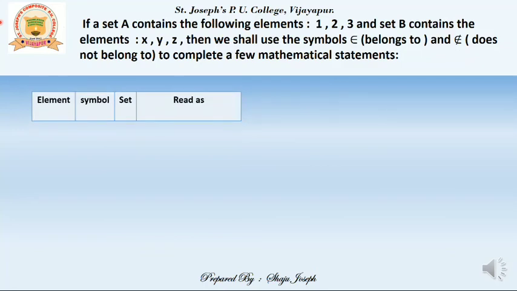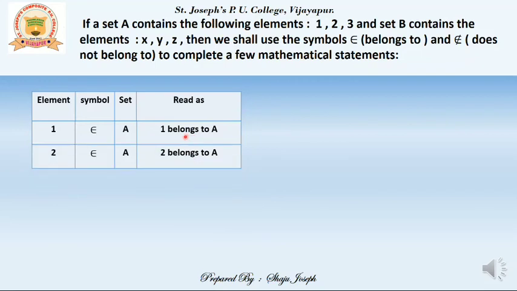Here we will be having 4 columns. First one for the element, second one for the symbol, either epsilon or struck-out epsilon. Third one for the name of the set. And fourth one, how to read it. So first one, 1 belongs to A, where 1, epsilon and A. Please concentrate on the symbols. Element is 1, symbol is epsilon and set is A. Means we can read it as 1 belongs to A.